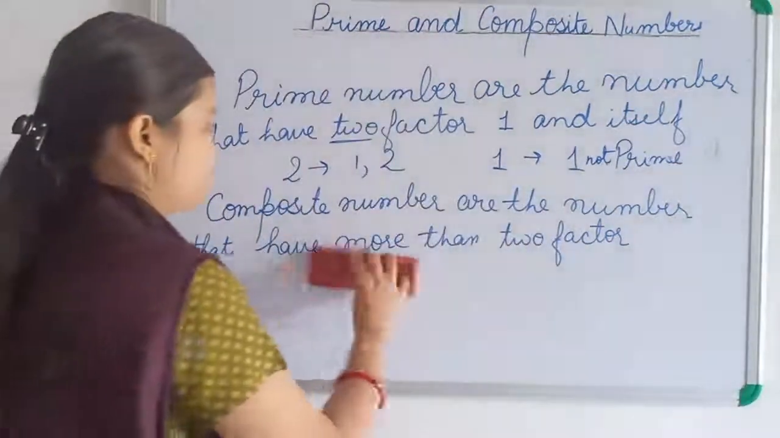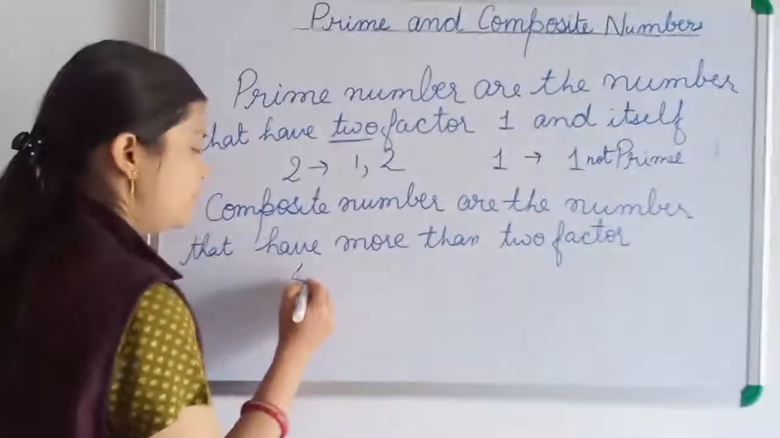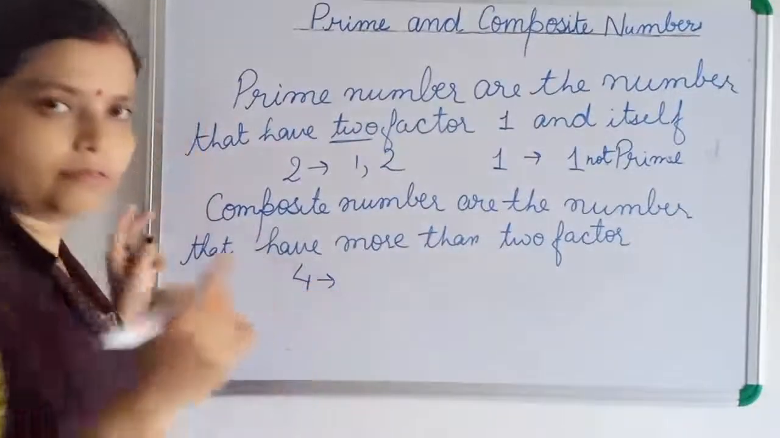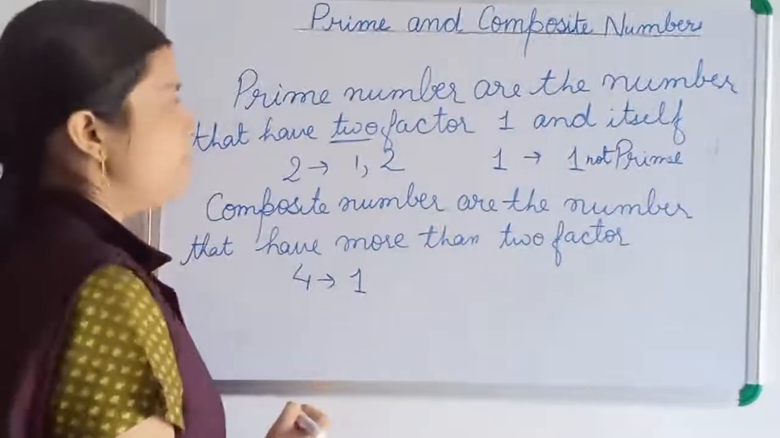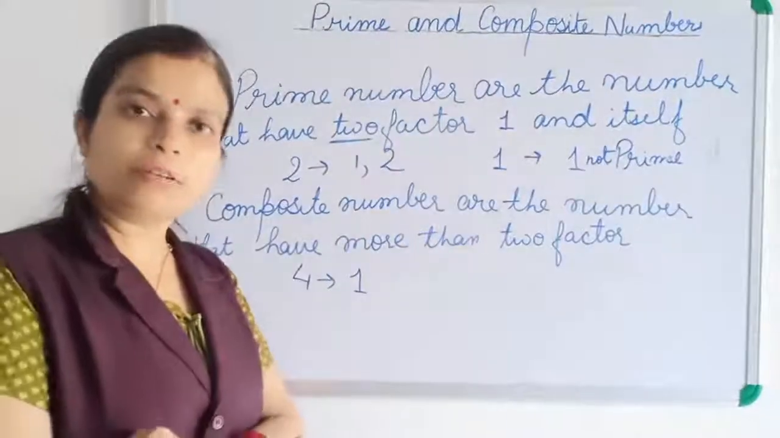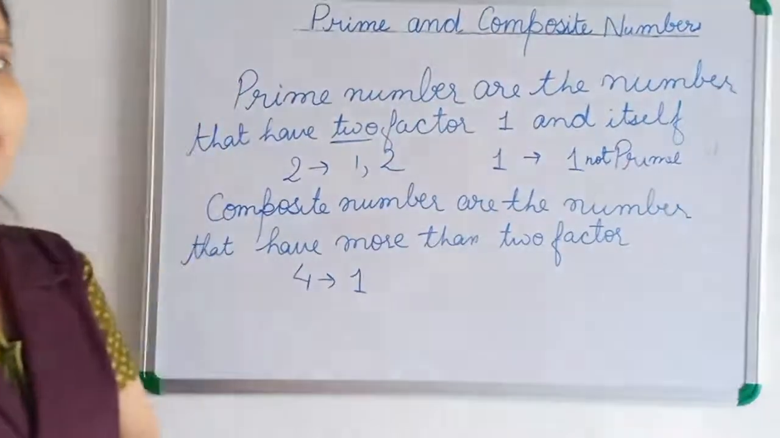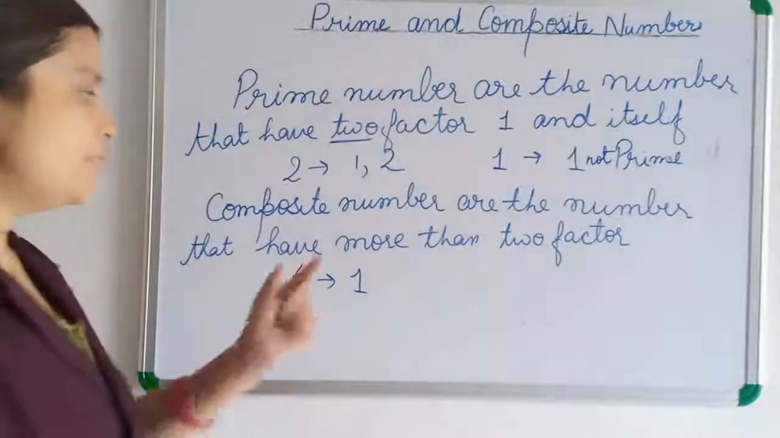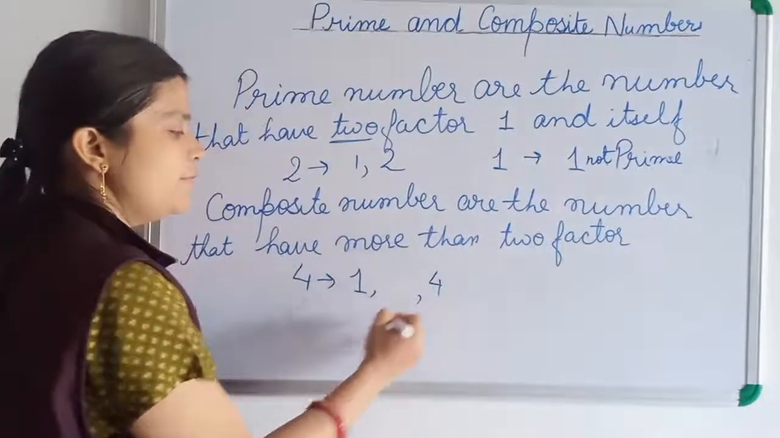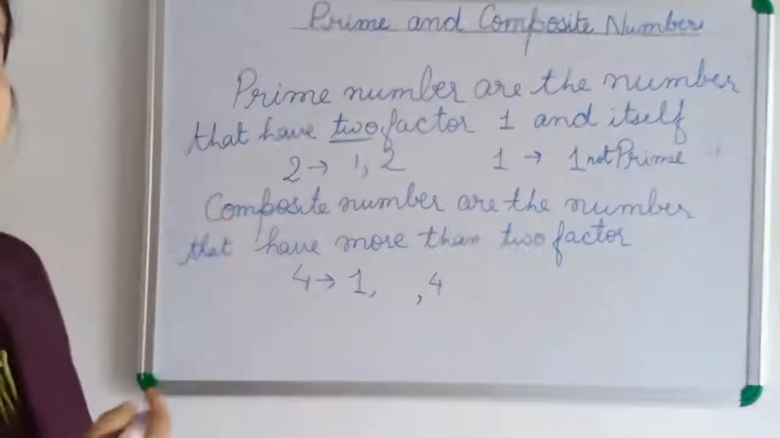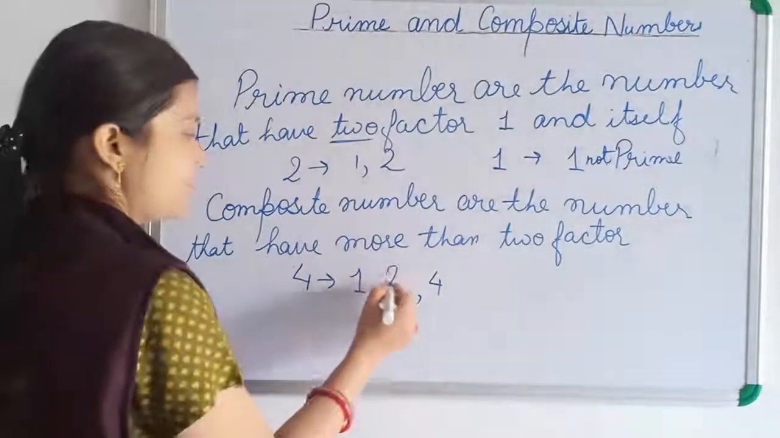Now come to 4. 4 is having 1 as a factor. So 1 is the factor of every number, that we have already discussed. 1 is the factor of every number and the number itself is the factor of every number. So 2 factors we already know, 1 and 4. And we have seen this 4 in the multiplication table of 2 also. 2 2s are 4, no? So 2 is also a factor.